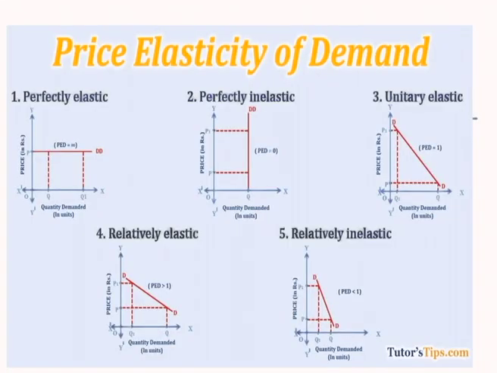In that way we have five types of price elasticity of demand. First, perfectly elastic. If you see it graphically also, the quantity demanded will not change irrespective of the given price, quantity demanded will go.